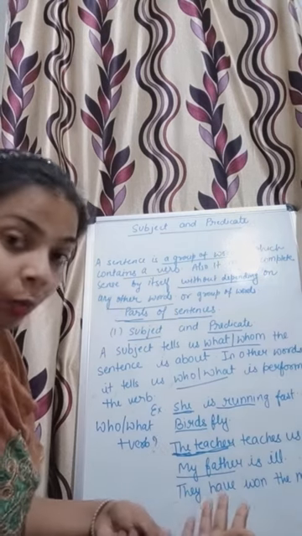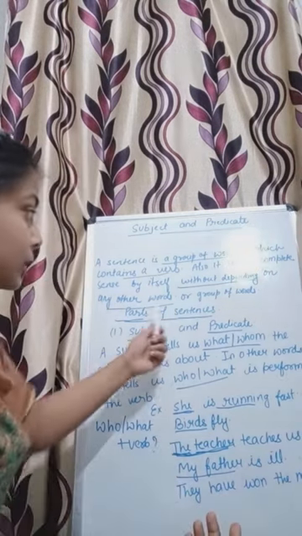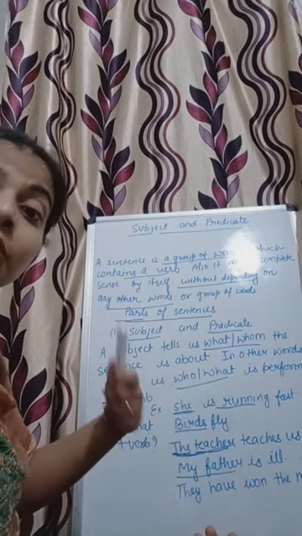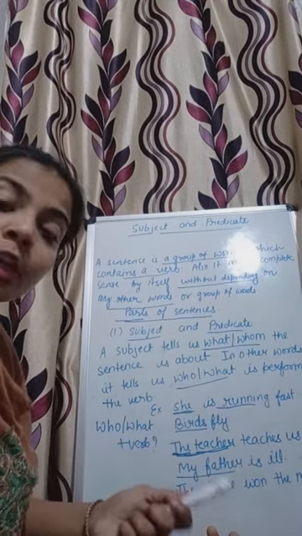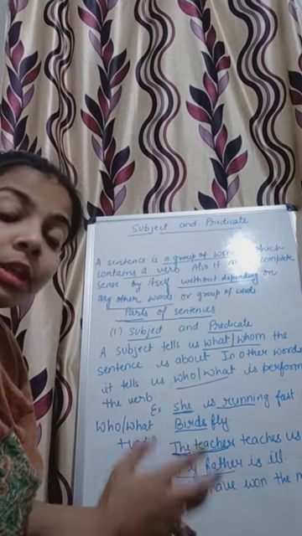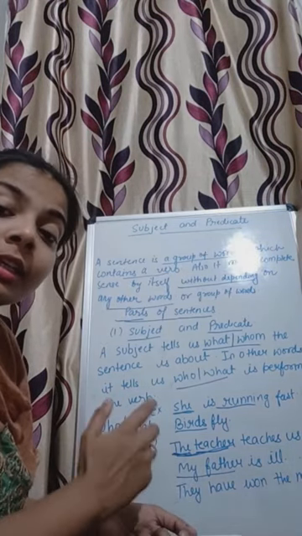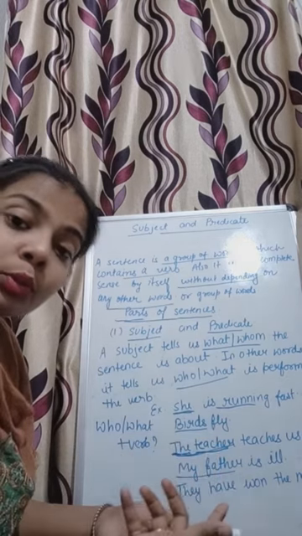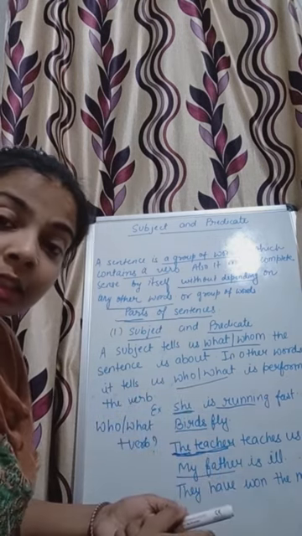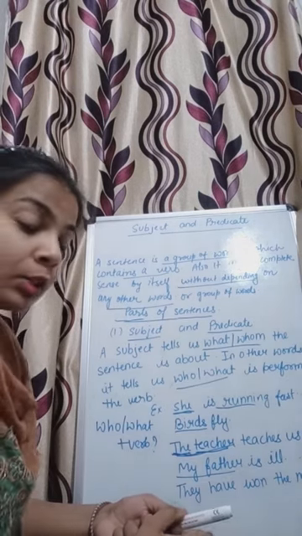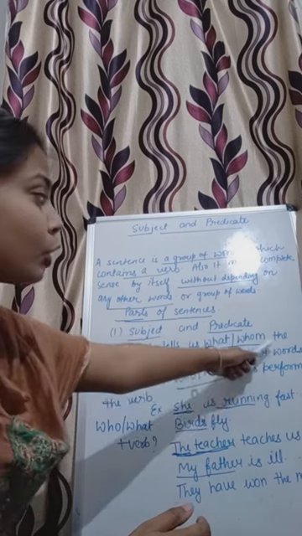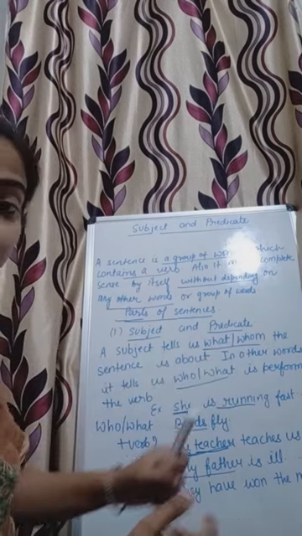Because coconut is a noun. Of course, the subject is always a noun or a pronoun. As you can see here, I have used she instead of any name. So noun or pronoun is a subject. But here a coconut, because the article a is modifying the noun coconut, it will also be considered as a subject. So what is subject? Subject tells us what or whom the sentence is about.